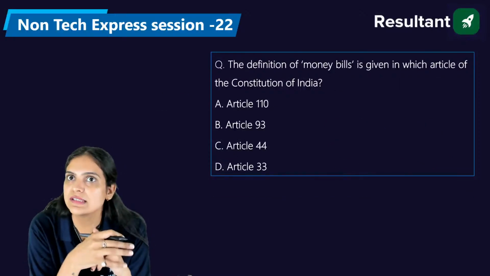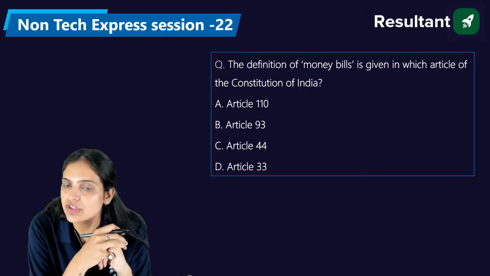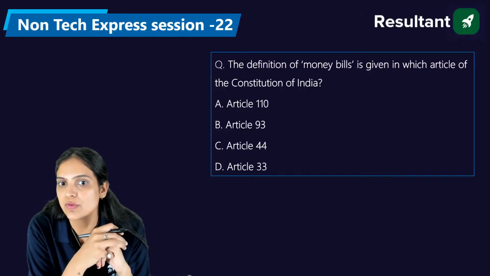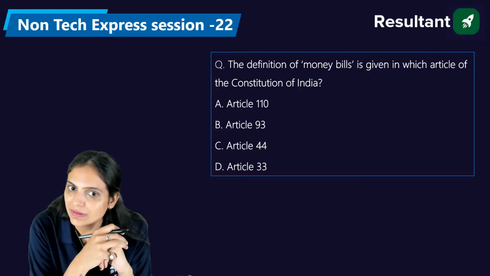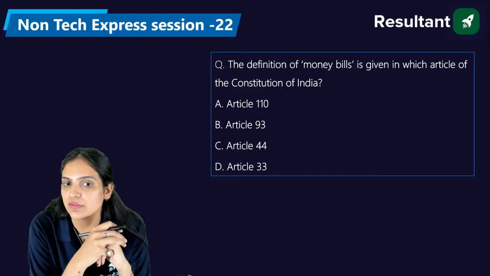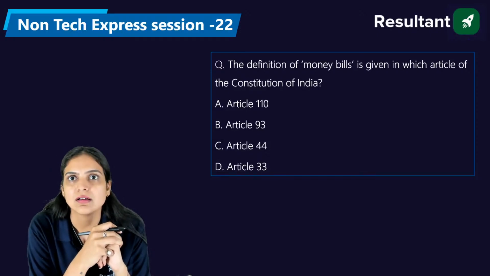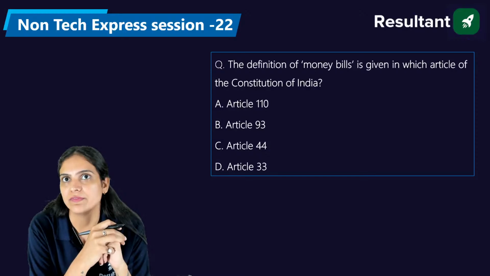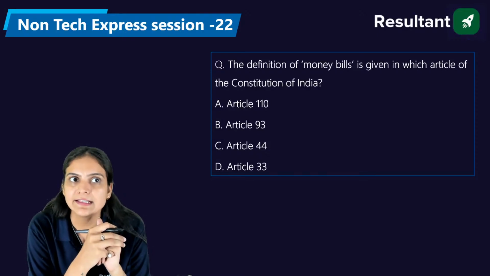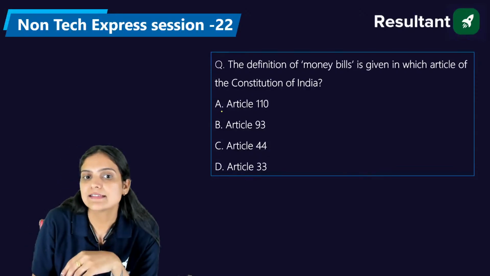Now moving forward towards the next question: the definition of money bill is given in which article of the Constitution of India? Article 110, Article 93, Article 44, and Article number 33. Please answer everyone. Very nice, Shubhadev. Exactly. The right answer is A, that is Article 110.